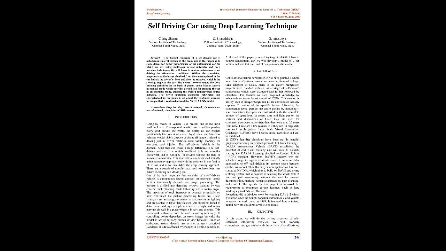The biggest challenge of a self-driving car is autonomous lateral motion, so the main aim of this paper is to clone drives for better performance of the autonomous car, for which we are using multilayer neural networks and deep learning techniques. We will focus on achieving autonomous car driving in simulator conditions. Within the simulator, the image obtained from the camera placed in the car is pre-processed to imitate the driver's vision and then the reaction, which is the steering angle of the car.